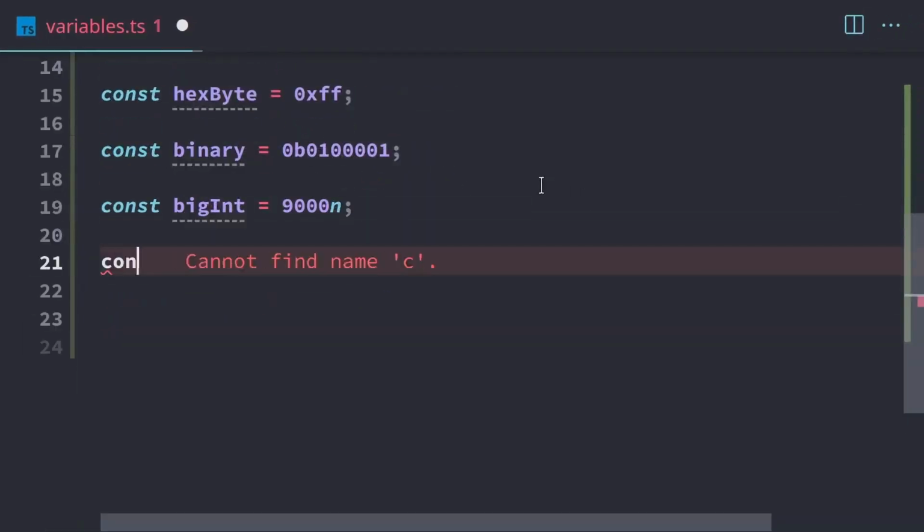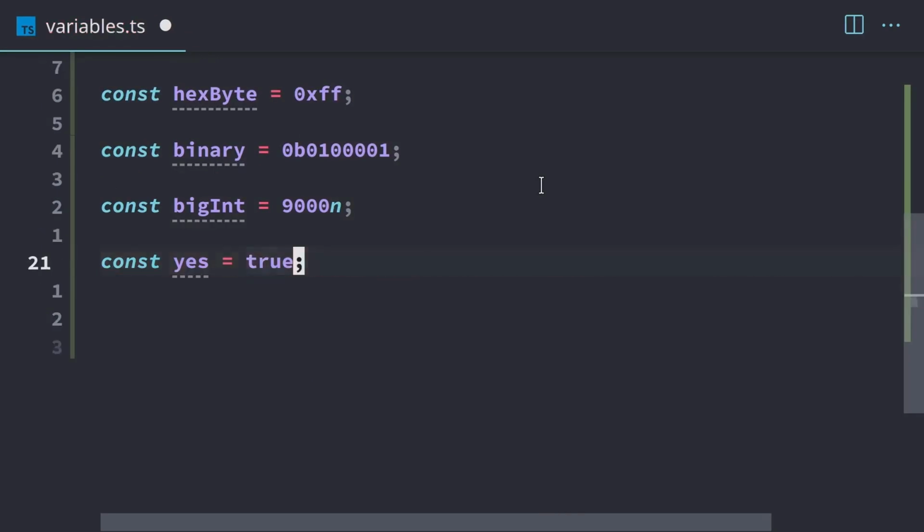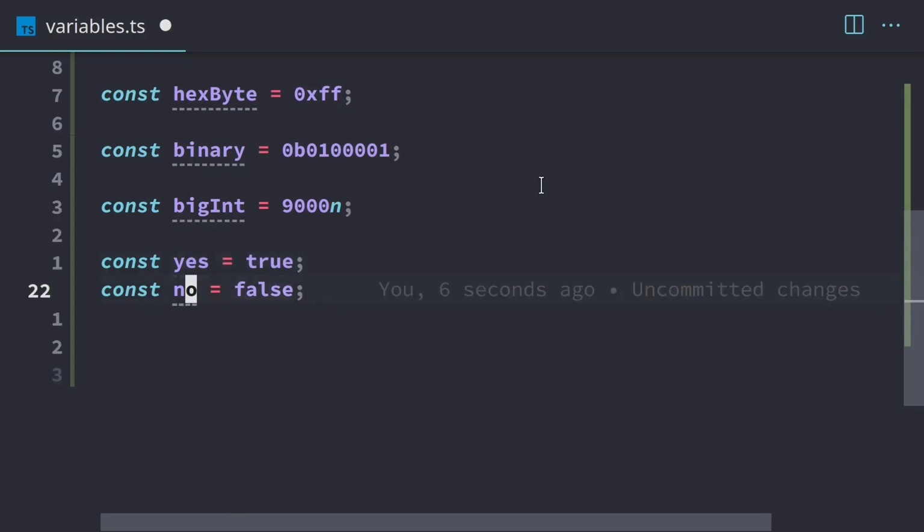We also have Booleans, so we have true and false. So those are pretty self-explanatory. Yes is true, and no is false. So true and false, we are going to go into detail about how to use true and false and how they compose with other parts of programming. But for now, we're just assigning true to the variable yes and assigning false to the variable no.